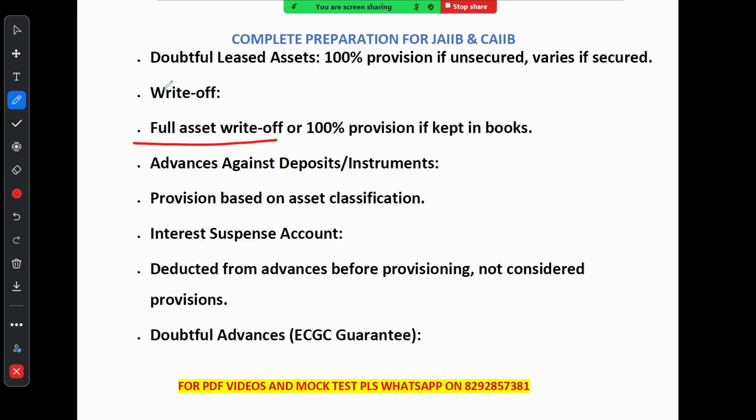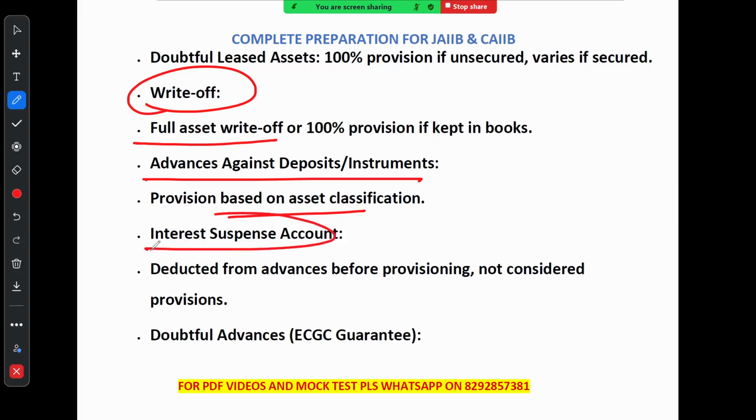Next we have the concept of write-off. See, if the loan is completely written off, it is taken off the books, or the bank makes 100% provisioning for it. It means that the bank has set aside the full amount for the loss but keeps it in their record. For advance against deposit or instrument, the amount of provision a bank needs to make depends on how the asset is classified, whether it is a bad loan or not.